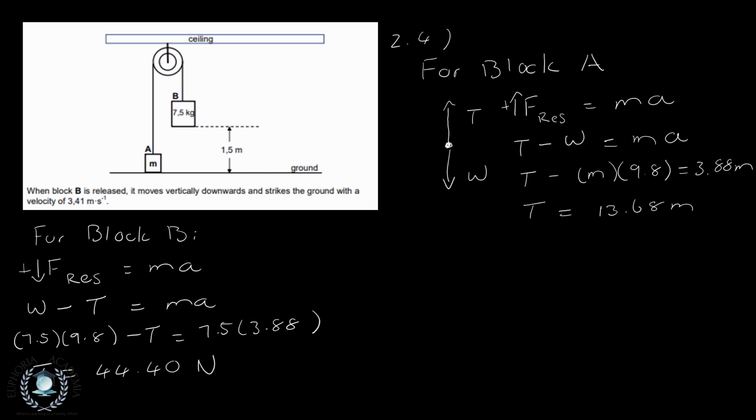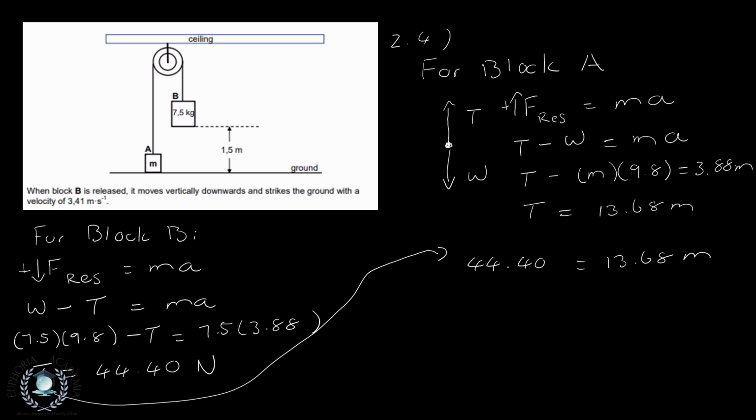Right, now that we have our value for our T, we can just take that and replace it with that, where we have 44.40. That will be equal to 13.68 m. Remember, that's a variable, not our unit for length, meters, right?